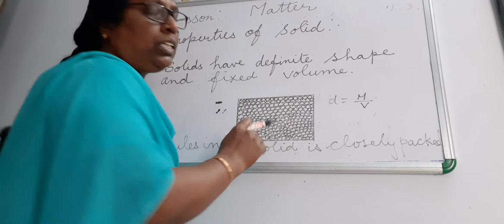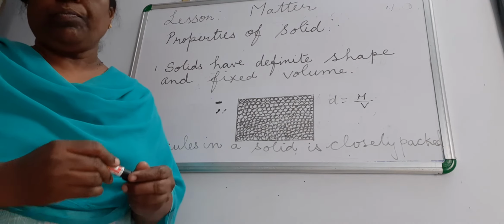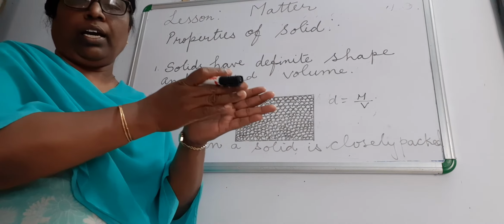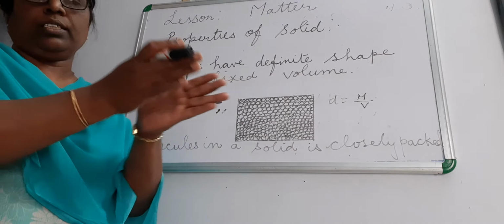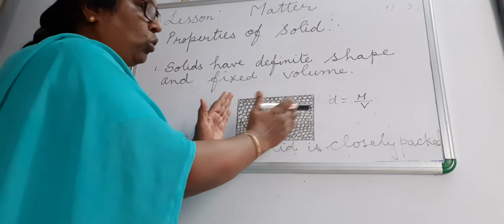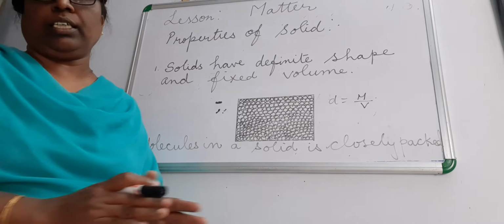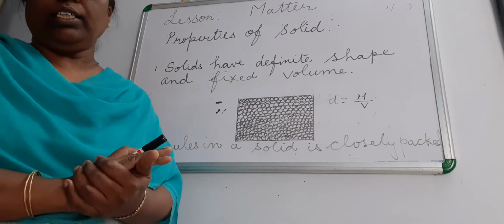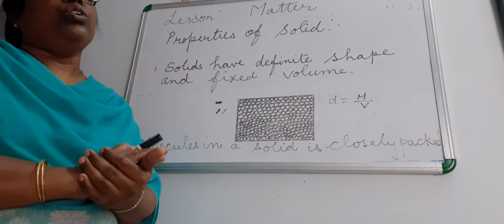So the density is very, very high. As the density is so high and it is in a definite shape and closely packed, the density is very high. And the next point is a solid does not have fluidity.